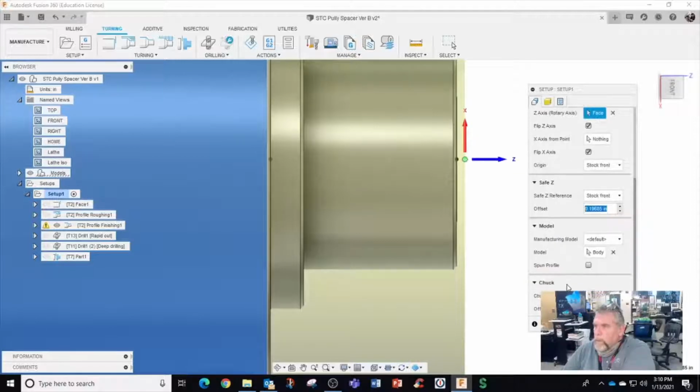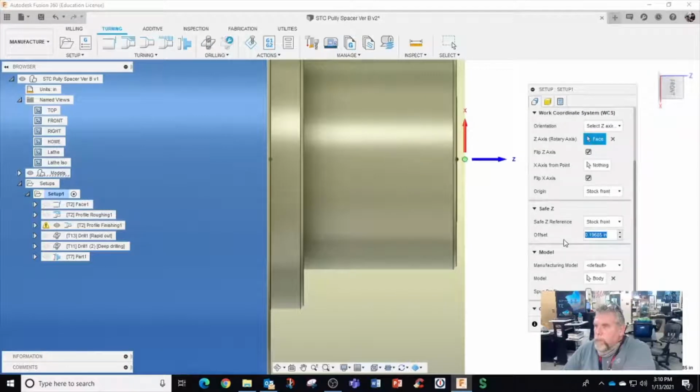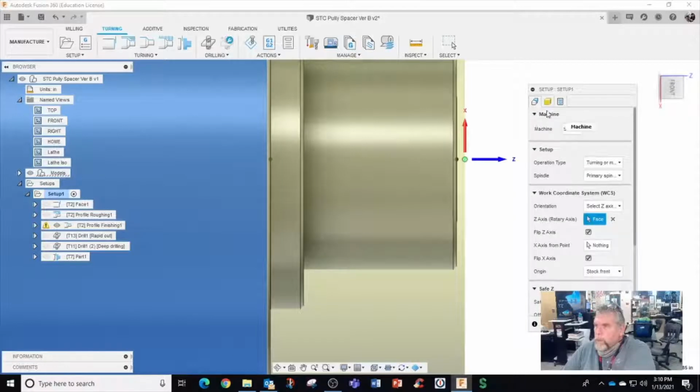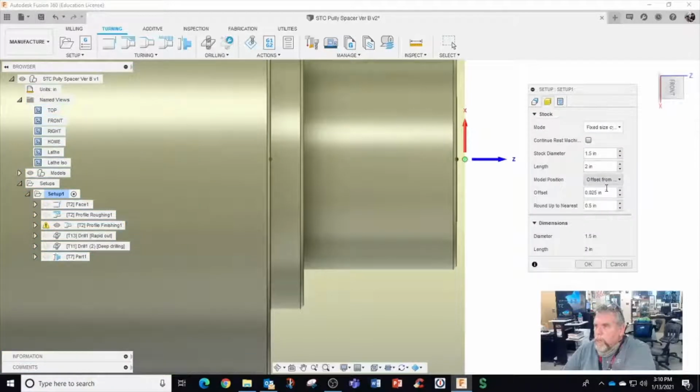All right, got model back where the chuck is. Body, stock front safety, origin stock front. This is stock size and offset. So that's just setting up the stock. And I had 25 thousandths. And I changed the diameter to, I should have changed this to 1.75.